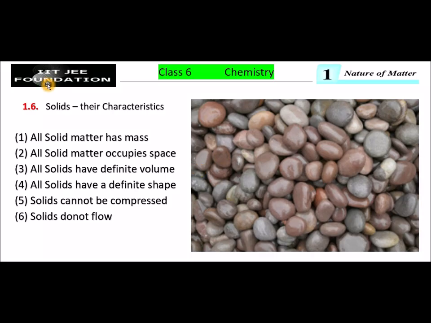Dear students, in this video I explain the sixth characteristic property of solids. Solids don't flow. See this image. Take some pebbles. All these are pebbles. So keep them on a flat table. Do they change their position? No. They don't change their position because pebbles are in the solid state. Hence we can say solids don't flow.